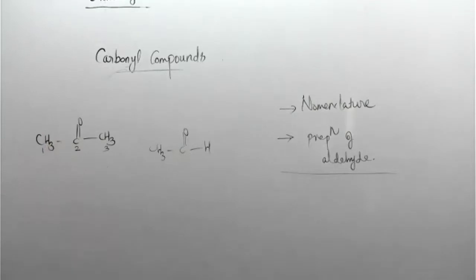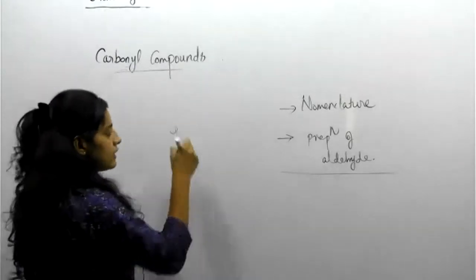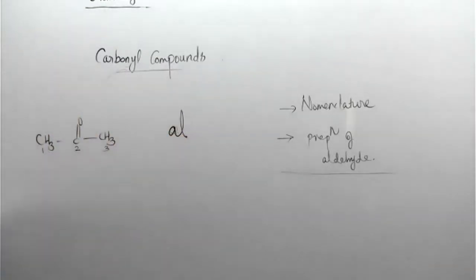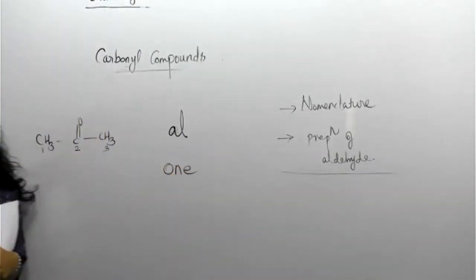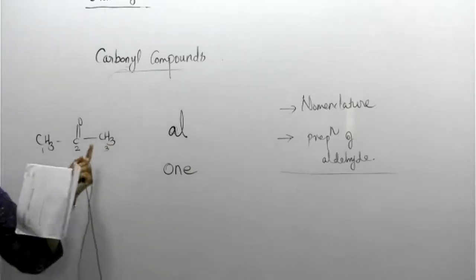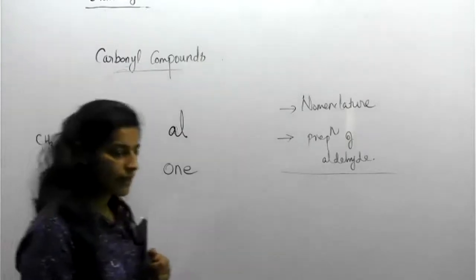So first of all, we can go through this one. How can we name it? Can you guess this name? One more thing: aldehyde ends with al. Ketone will end with one, O-N-E. Ketone ends with one, and aldehyde ends with al. Look, can you name this one then? 1, 2, 3, three carbons are with you. Can you guess it?